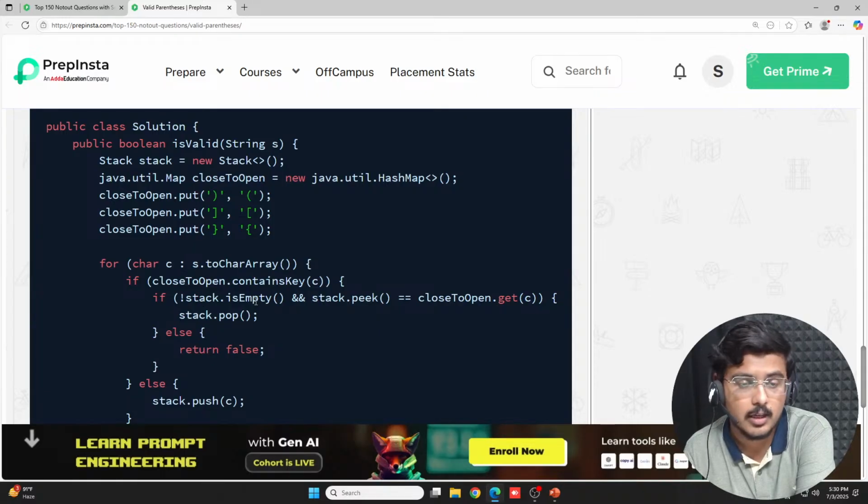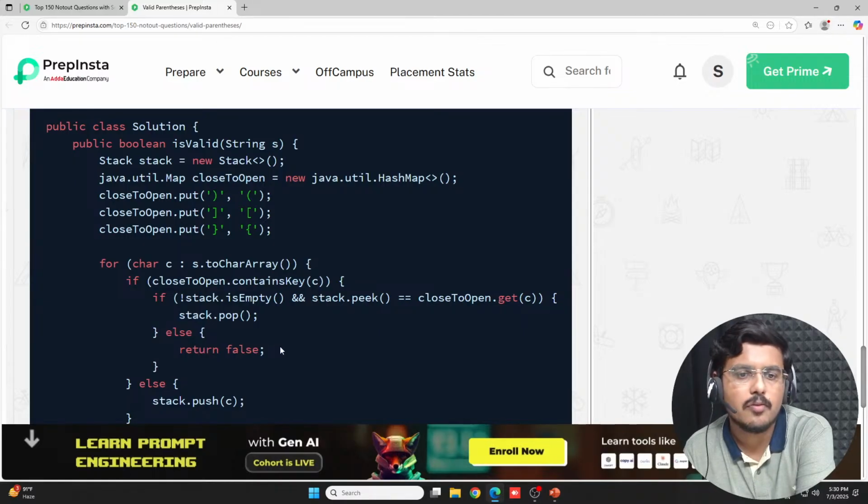Stacks are actually taking my mind over, I guess. You check that stack dot isEmpty is not true and stack dot peek, which returns the top of it, matches the value closeToOpen dot get C. Then you pop, else you return false.